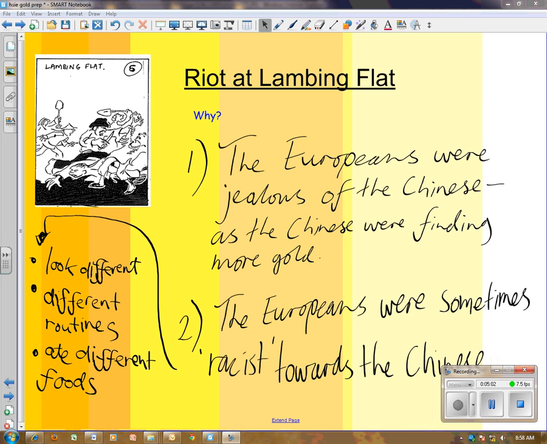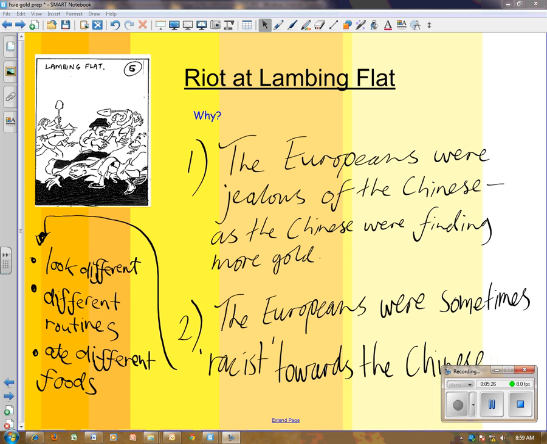Now this is very likely because the Europeans were racist towards the Chinese. The Europeans didn't seem to have a problem with other white people finding gold and doing well on the gold fields, but they had a particular problem with people who looked different to them, like the Chinese succeeding on the gold field.